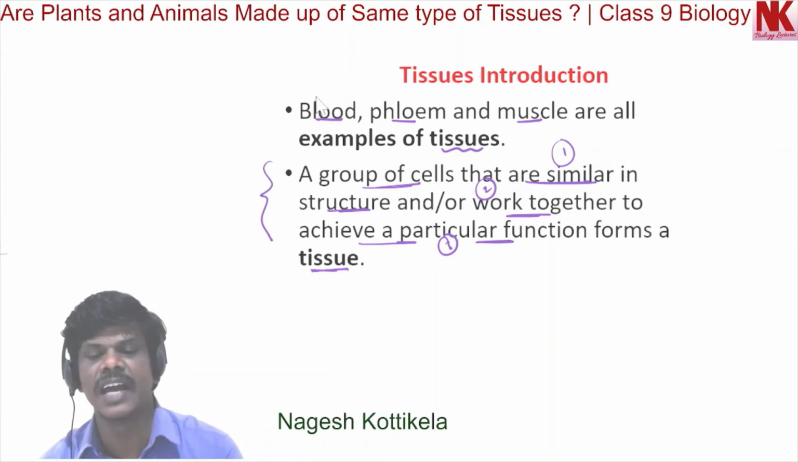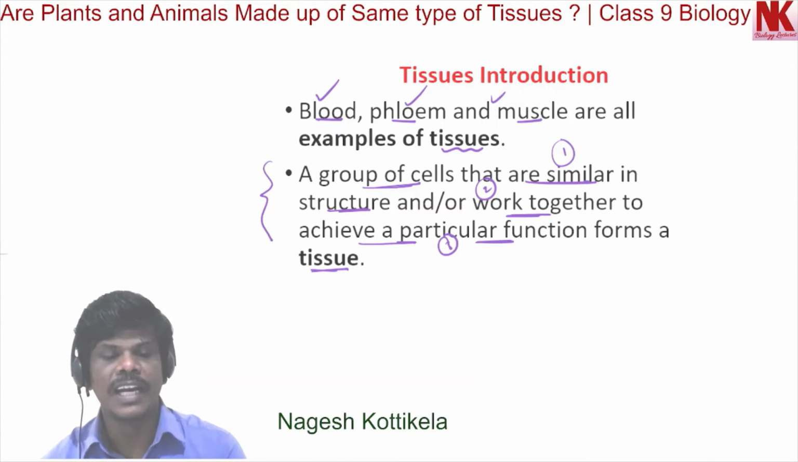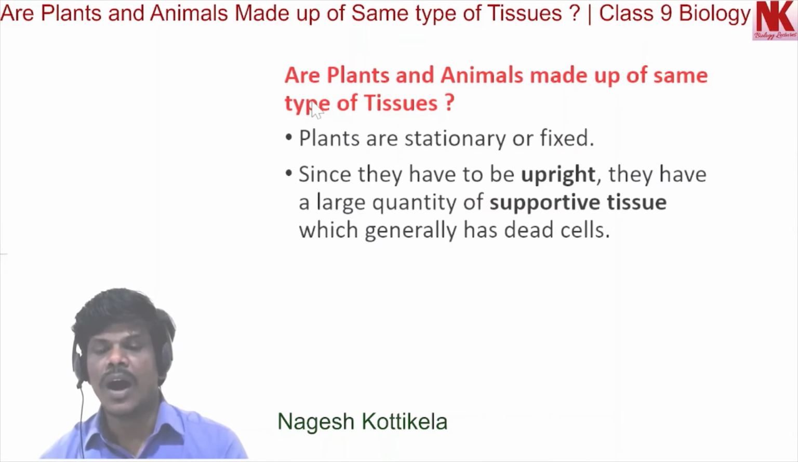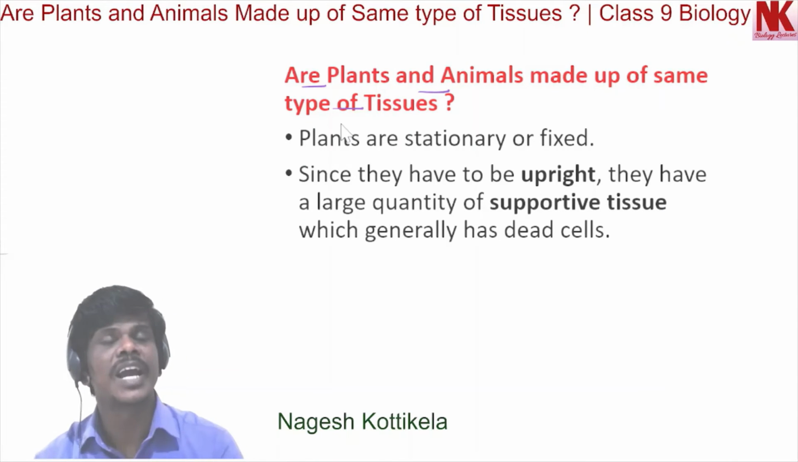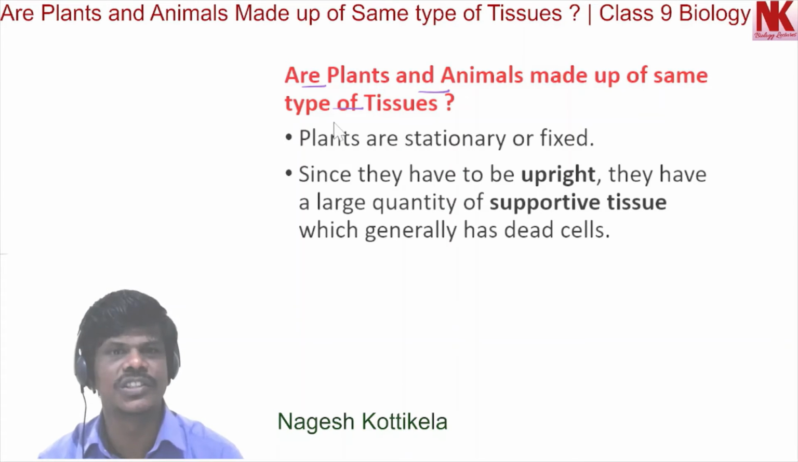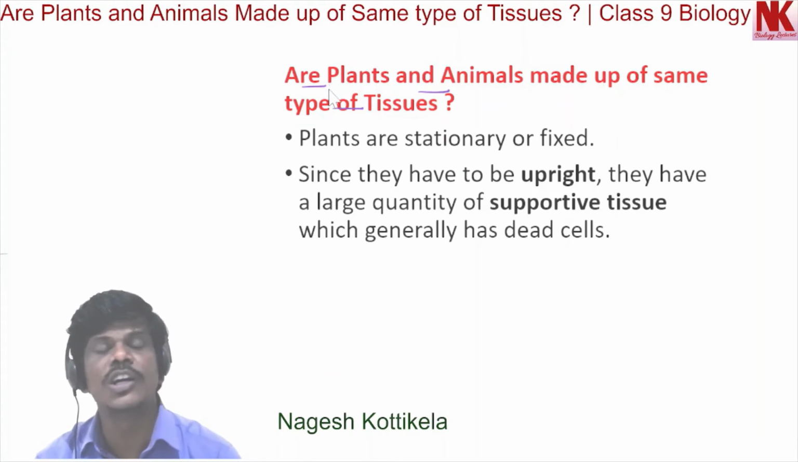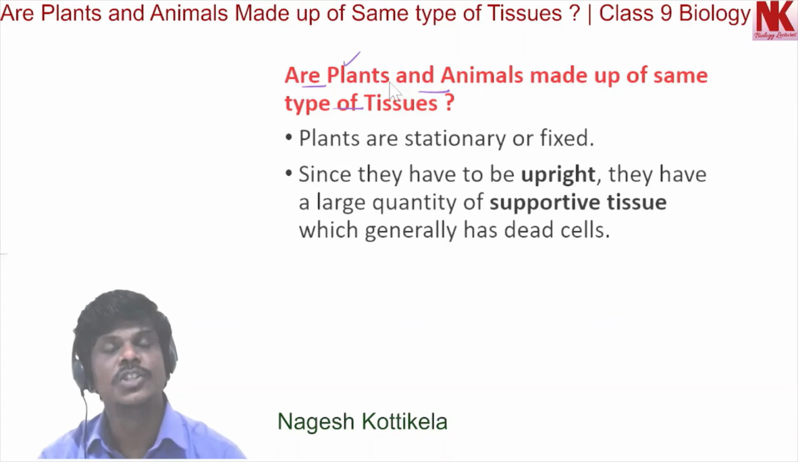And these are the examples of tissues in living organisms. Now let's discuss, are plants and animals made up of the same type of tissues? Do they have the same type of tissues? Let's compare their structure and functions. What are the structural differences in plants and animals, and how are they functionally different?